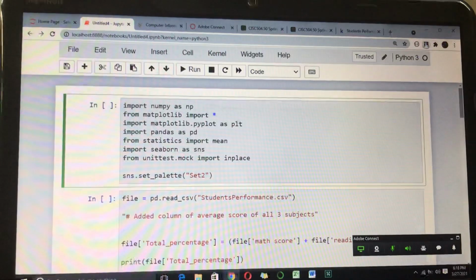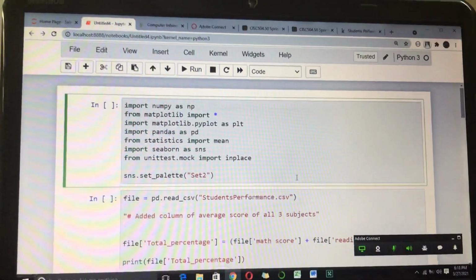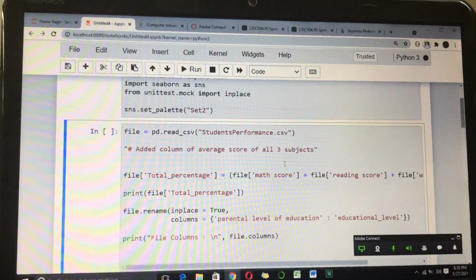Okay, so this is my code. These are the libraries that I have imported: NumPy, Matplotlib, Pandas, Statistics, and Seaborn, and unittest.mock. And the palette I have set with the SNS set palette 2. Okay, so I'll just run it over here. Okay, so this is my file.